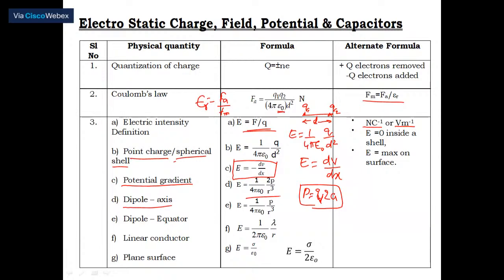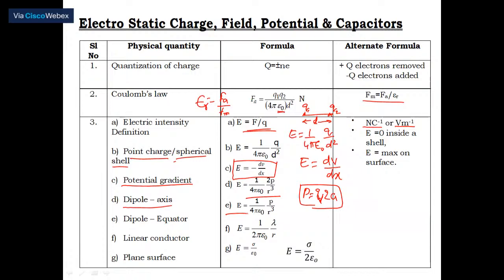P is the dipole moment. Next, along the axis, this is the equation. Equatorial means the equator. If you want to find the electric intensity due to the same dipole along the equatorial line, the relation is 1 by 4 pi epsilon naught into the moment divided by r cube.